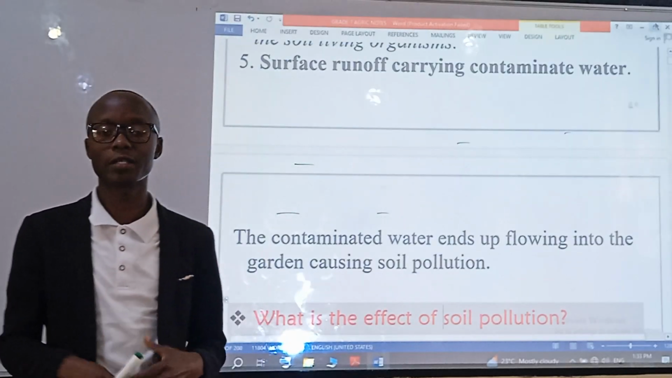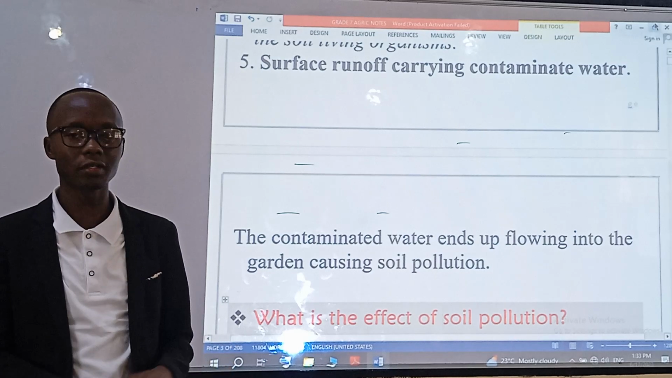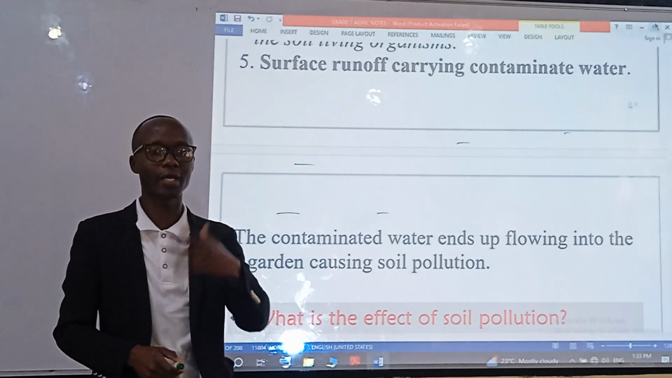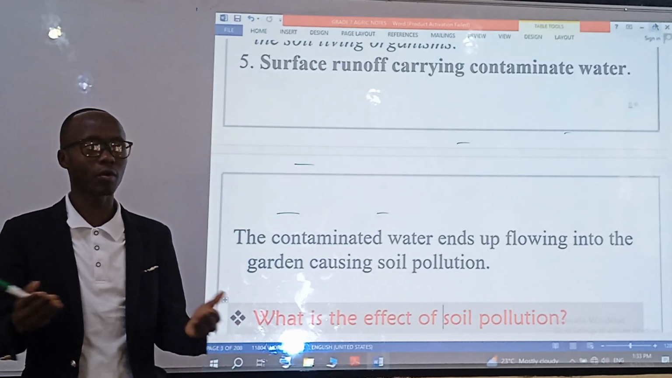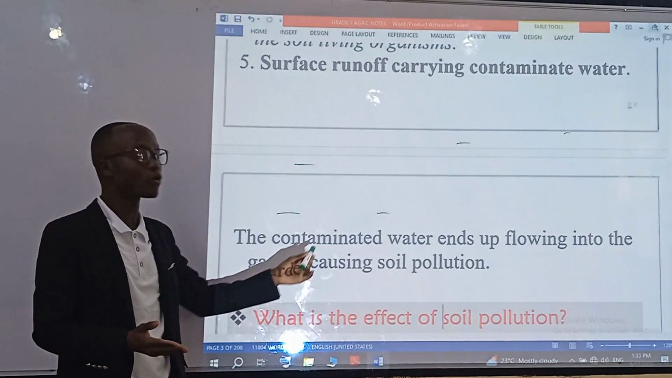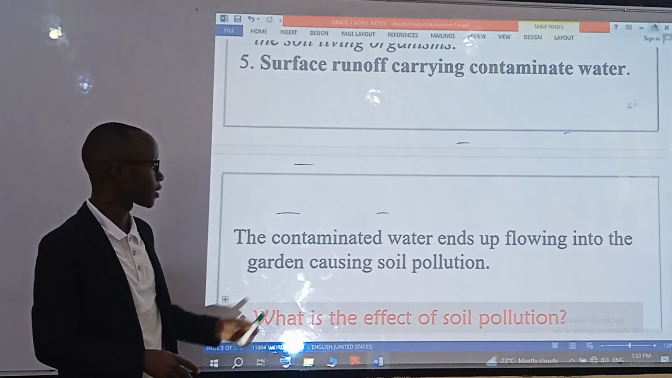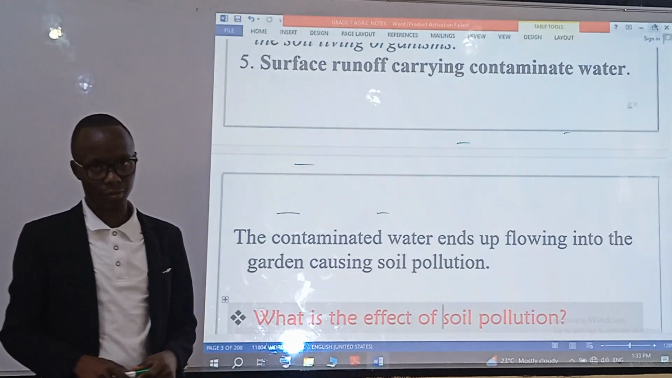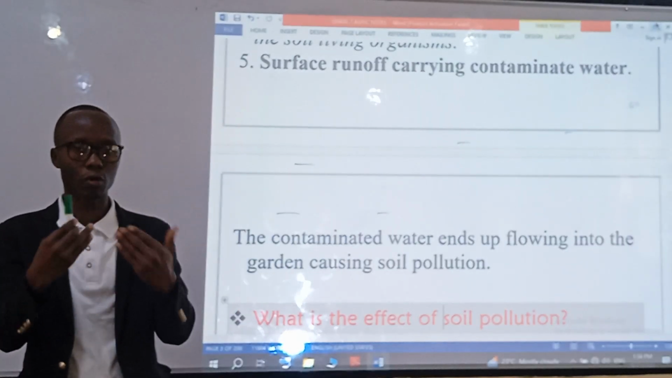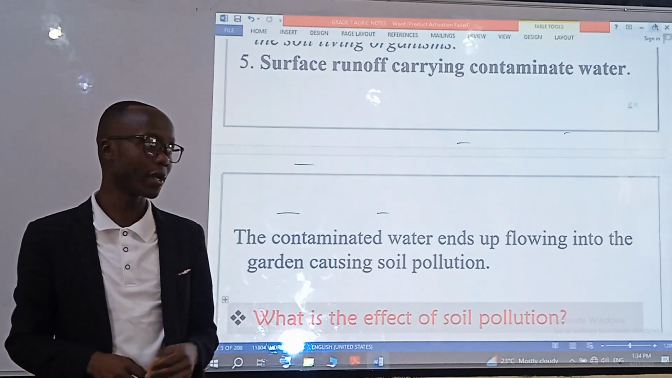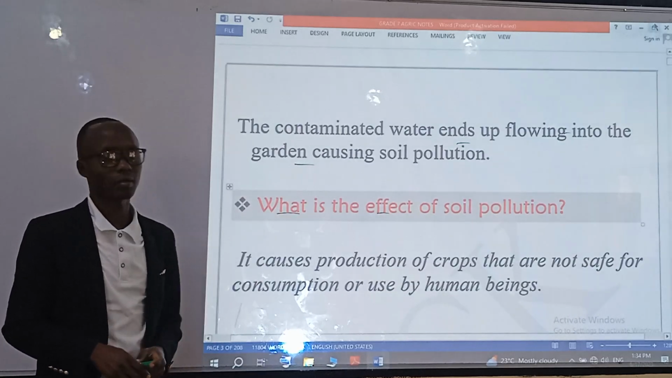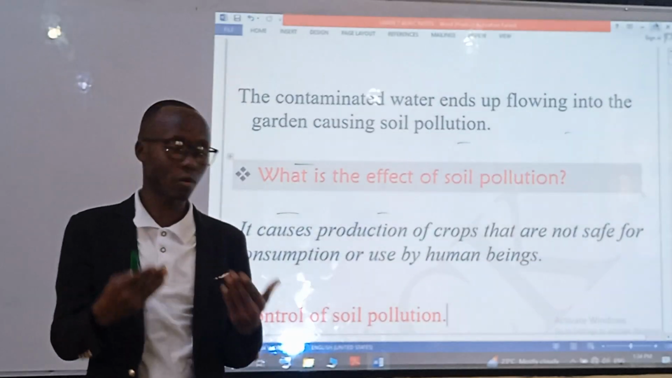The surface runoff comes as a result of excess rain, already heavy rain, and when this surface runoff meanders its way into the garden, it collects dirt and all sorts of pollutants. The pollutants carried in this surface runoff contaminate the soil, making it unfit for production of any kind of crop, and crops developed from contaminated soil are never healthy.